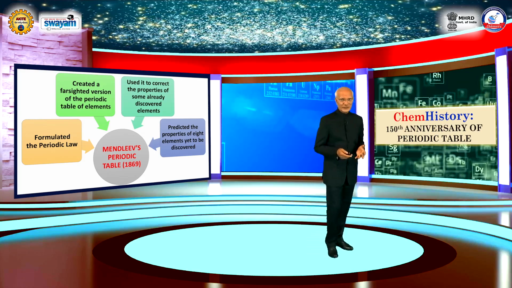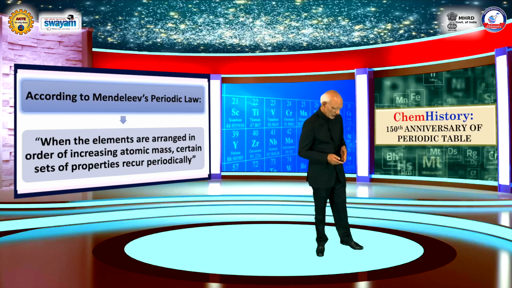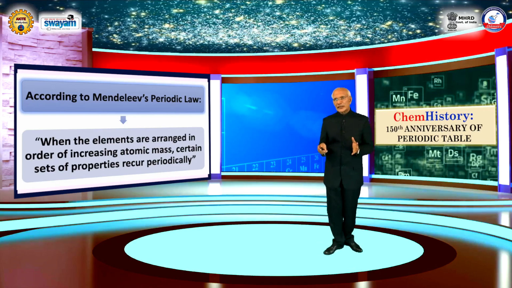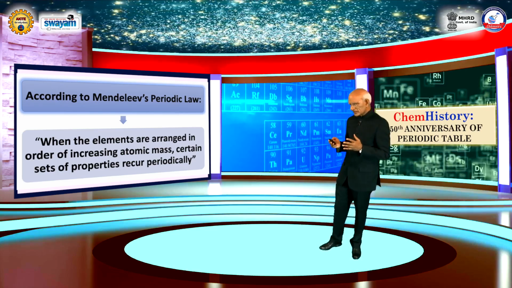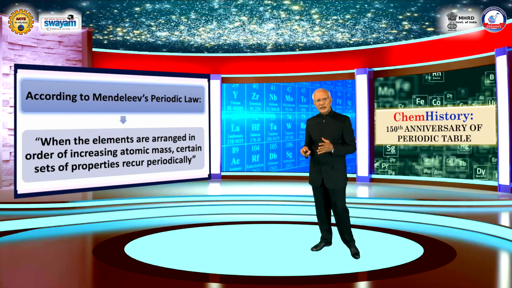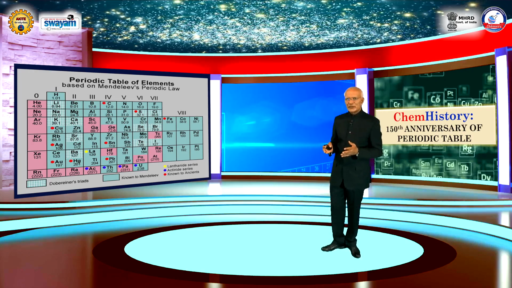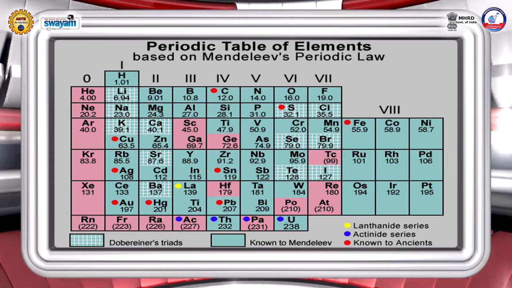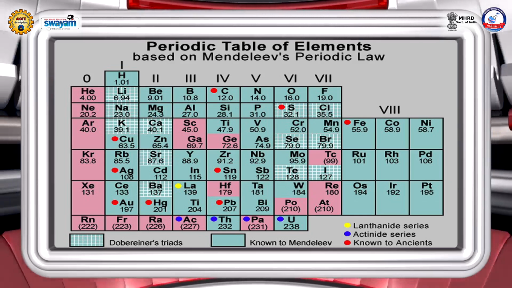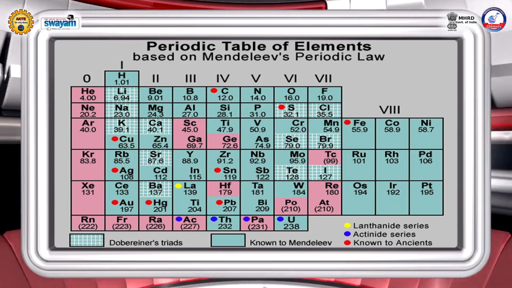According to Mendeleev's periodic law, when the elements are arranged in order of increasing atomic mass, certain sets of properties recur periodically. You can see Mendeleev's periodic table as shown here on the screen. In Mendeleev's table, elements with similar characteristics fall in vertical columns called groups.